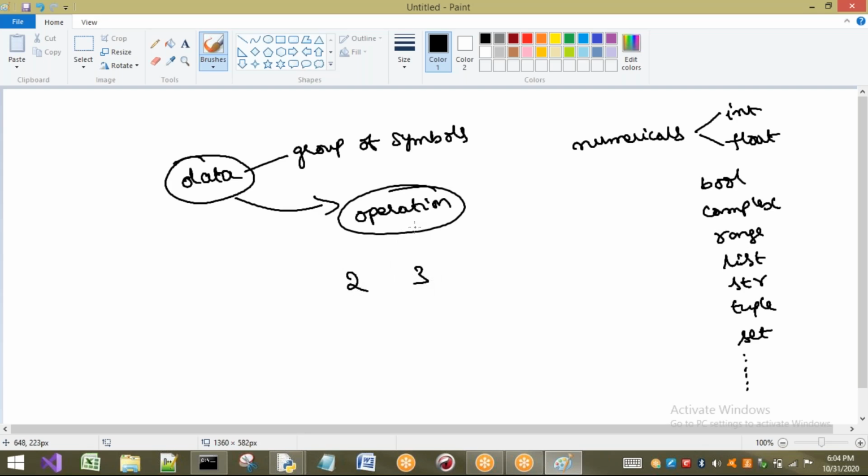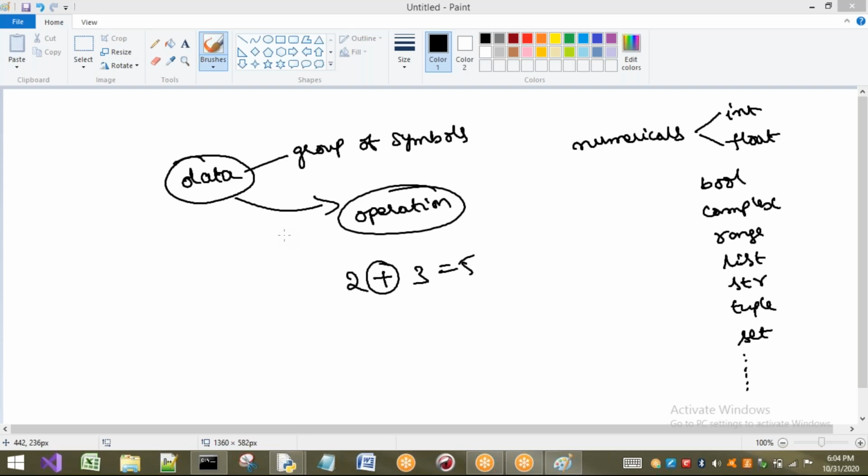I have to perform some operation, and to perform the operation, I require operators. So I am going to do 2 plus 3, and we get 5. That means for performing any operation, we require data and operators. Already we know the different types of operators and data types available in Python.